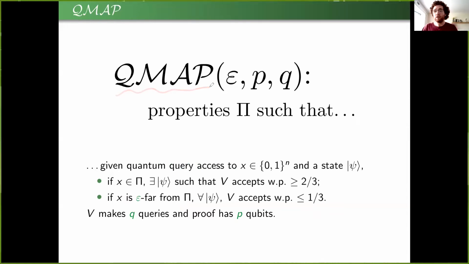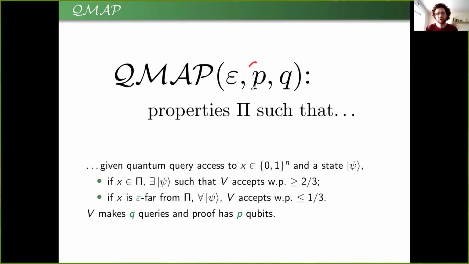for quantum Merlin-Arthur proofs of proximity. And this is a class of properties that is parameterized by three values. The first one, epsilon, is the distance from which we require the verifier to reject. So we can see that if epsilon gets smaller and smaller, this starts to look more and more like an exact decision problem. Whereas if epsilon is large, there are many strings in this gray zone that is between in the property and far from it, where the verifier can output arbitrarily.